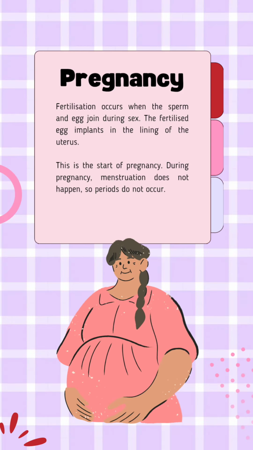Pregnancy. Fertilization occurs when the sperm and egg join during sex. The fertilized egg implants in the lining of the uterus. This is the start of the pregnancy. During the pregnancy, menstruation does not happen, so periods do not occur.